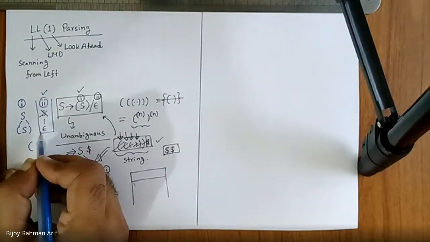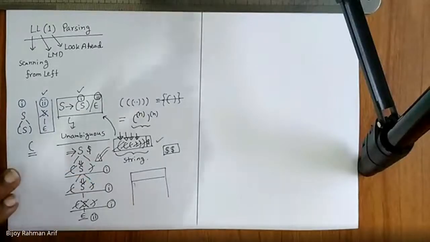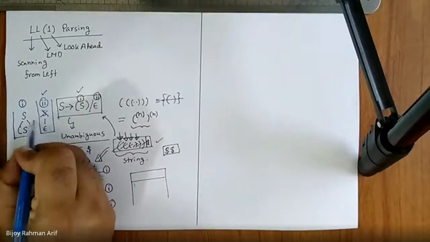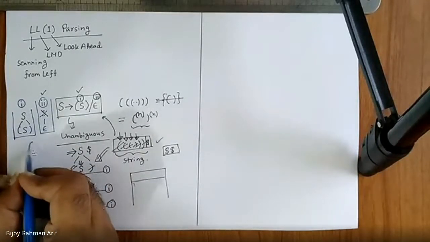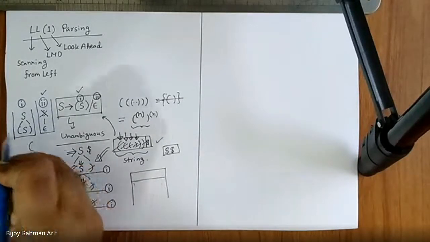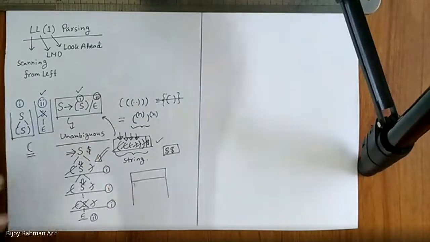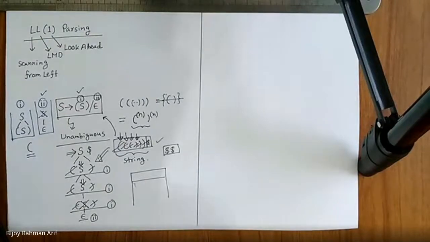Am I right or not? Yes, sir. So it can never generate this character. On the other hand, if you use production number 1, definitely it can generate at the beginning the open parenthesis because it derives to open parenthesis S and close parenthesis. Am I right or not?